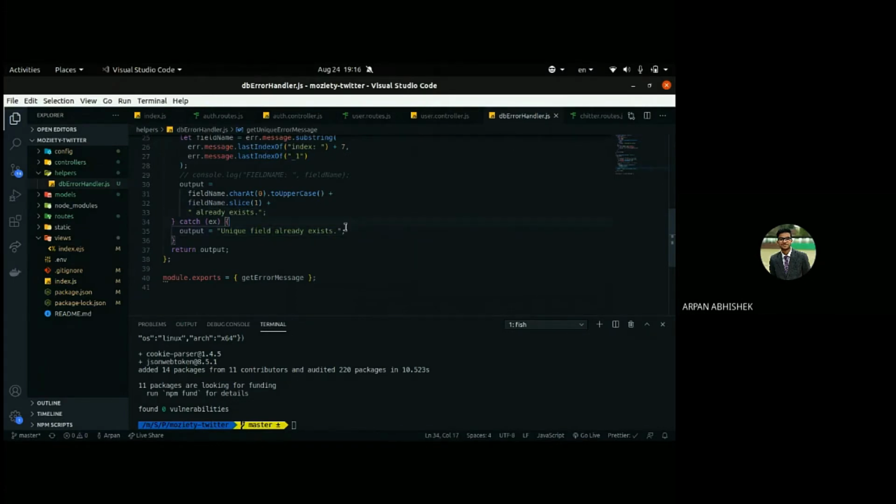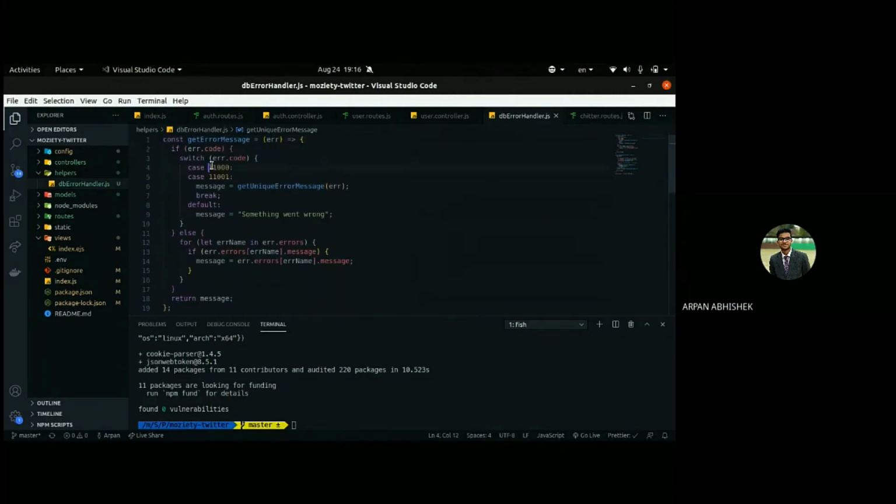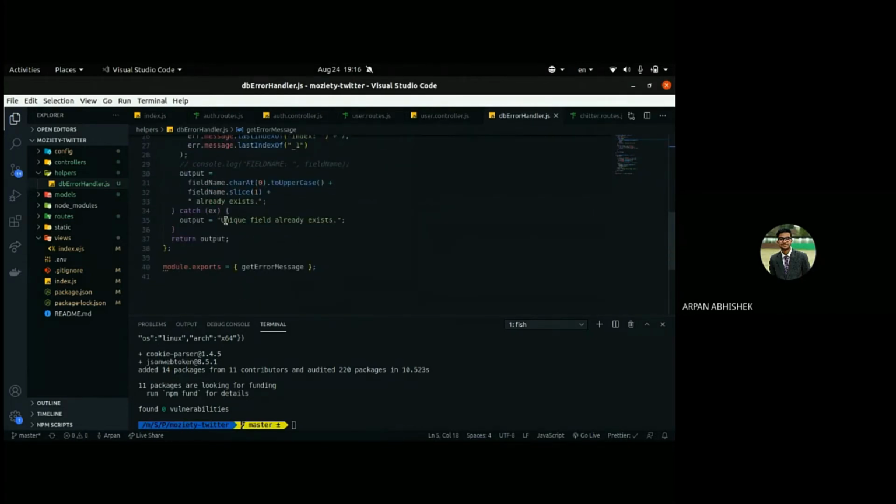Can you repeat what you did? Okay, so basically, in MongoDB or Mongoose, there are some special errors like 11000 and 11001. Those give the unique error warning, like email already exists or username already exists.